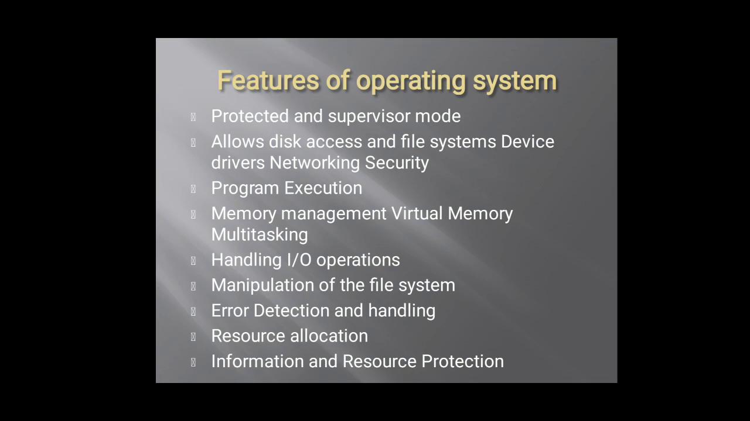The second one is allowing disk access and file system, device drivers, networking security. With the help of networking security, that is a LAN network, anybody can use disk access and the files on that disk. Disk access means you have D drive, E drive, F drive in your computers that can be accessed. You can save files into those drives, and when you are using that system in a network, you can use it with the help of networking security as well.